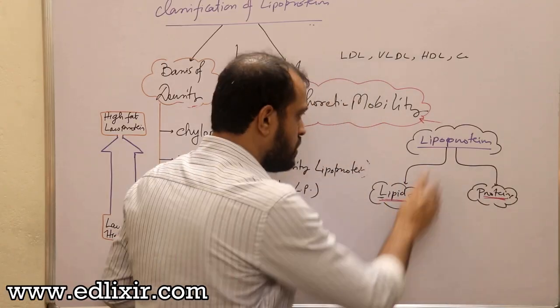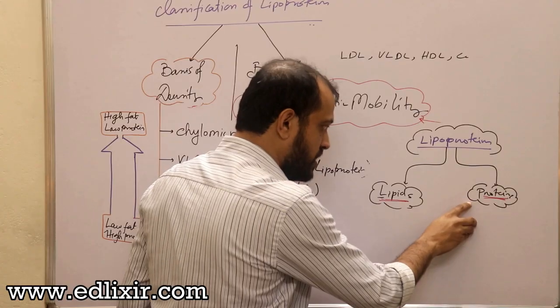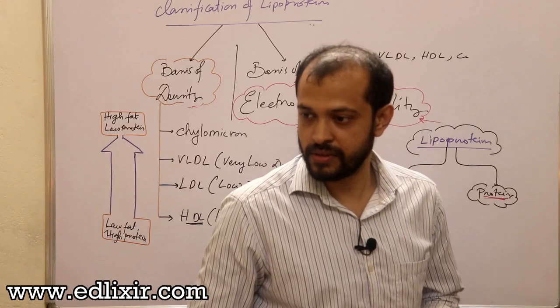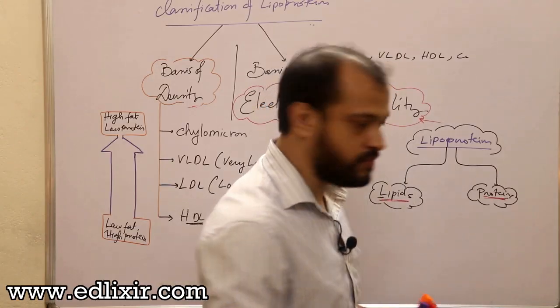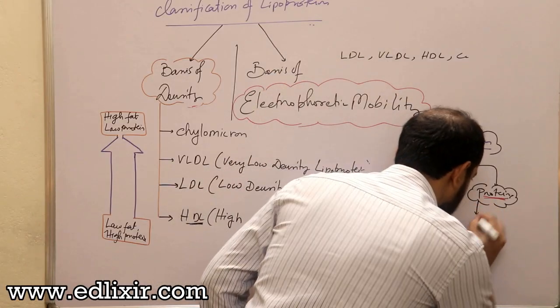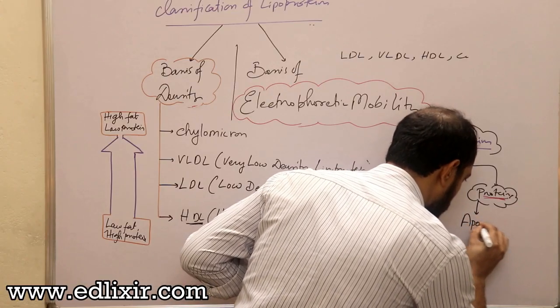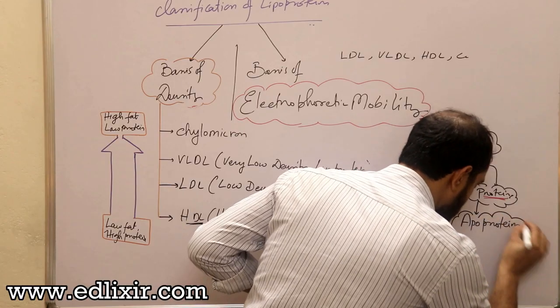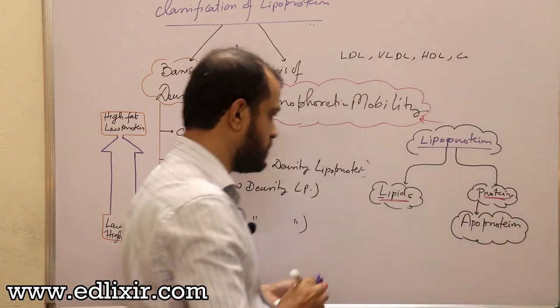Now, those proteins which are present in the lipoproteins are given a special name, that is apoproteins. Clear? There are many classes of apoproteins, we'll talk about them, don't worry.